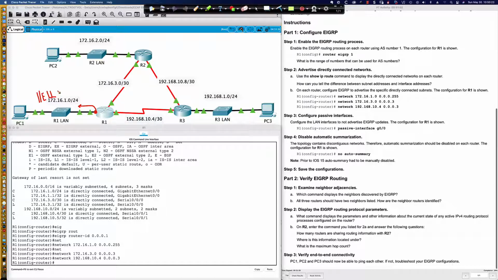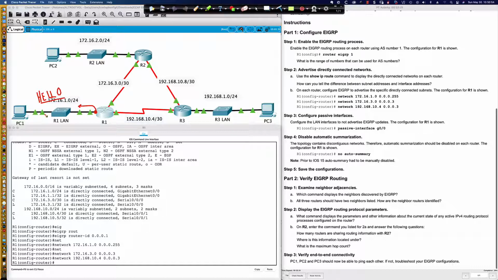And what's the purpose of the hello? Well, the primary purpose of the EIGRP hello packet is to try to find other EIGRP speakers with which to form an EIGRP neighbor adjacency. Well, let's look out here on this LAN segment. Where are the other routers with whom I would be looking to form an EIGRP adjacency? Yeah, you got it. There are none. So we don't need the hello packets sent out on the LAN.